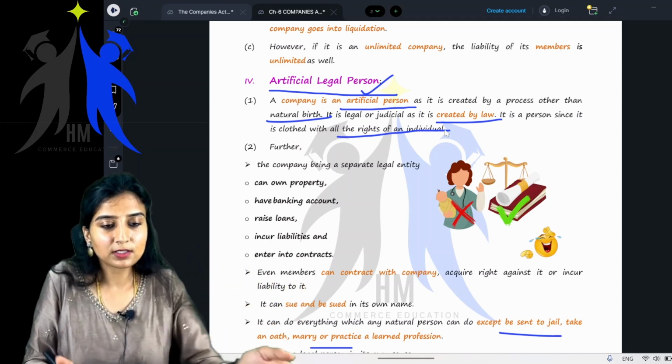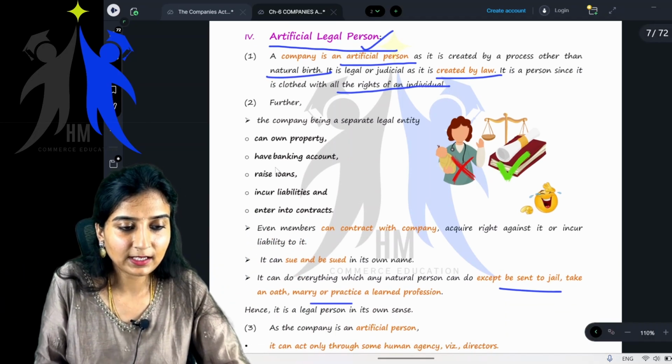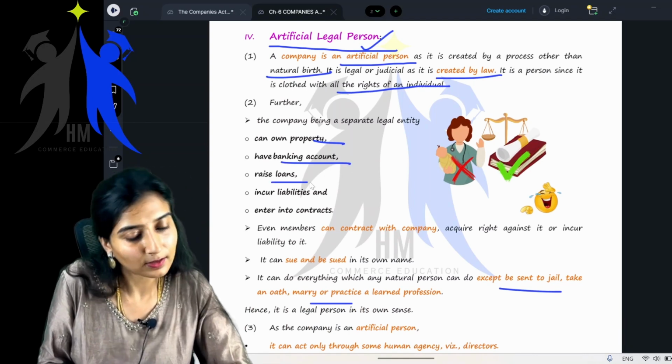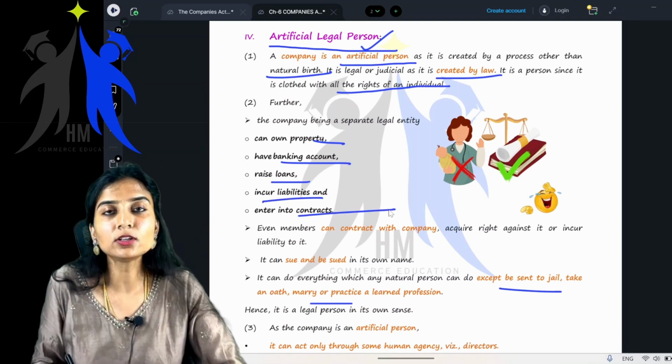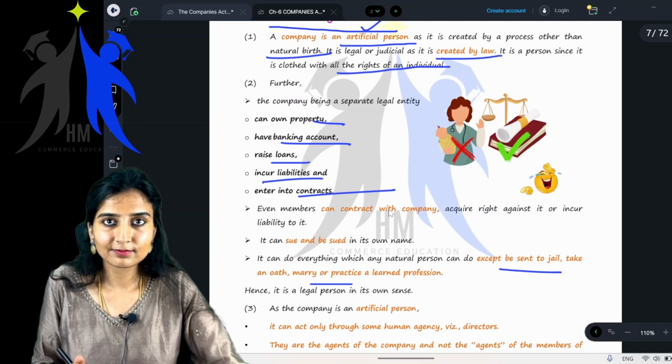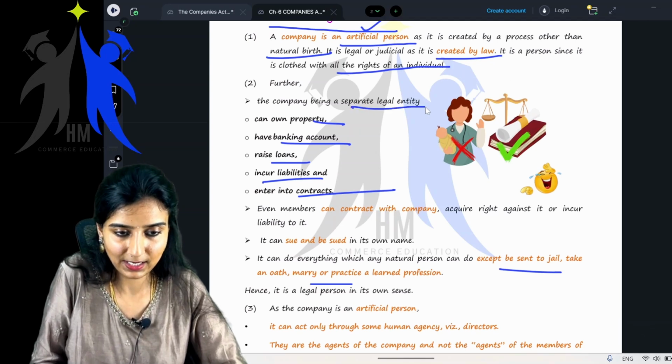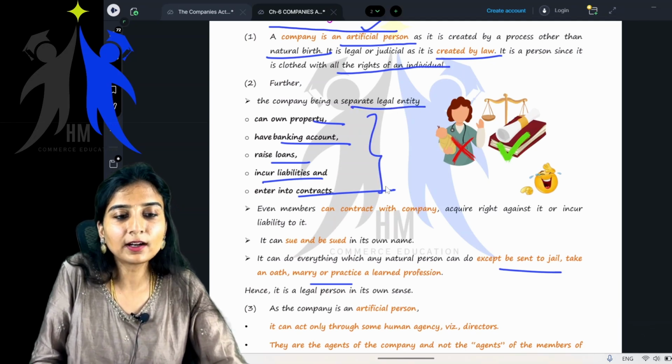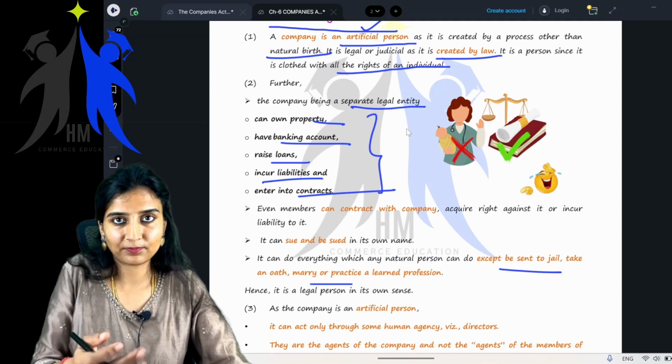Now, what are those powers? Very simple. It can own property, it can have a bank account, it can raise loans, it can incur liabilities, it can enter into contracts. They are only telling you that the company, being a separate legal entity, can do all of this. We learned what a separate legal entity is. Obviously, the same thing.